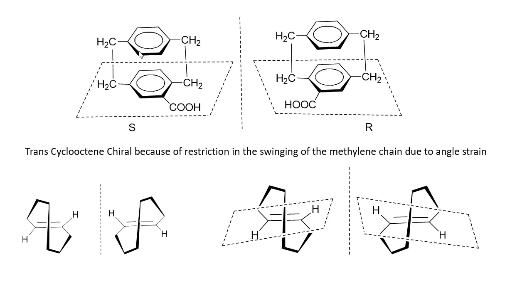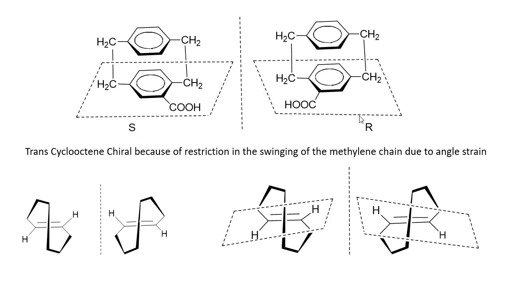We can say this molecule has a plane of chirality, and hence it gives its non-superimposable mirror image forms.